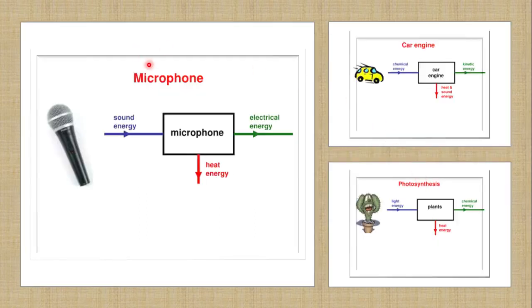See some more examples for Sankey diagram, like a microphone. Input energy that was given was sound energy and it is converted into the electrical energy, while some amount of energy that is wasted as heat is shown in downward direction.